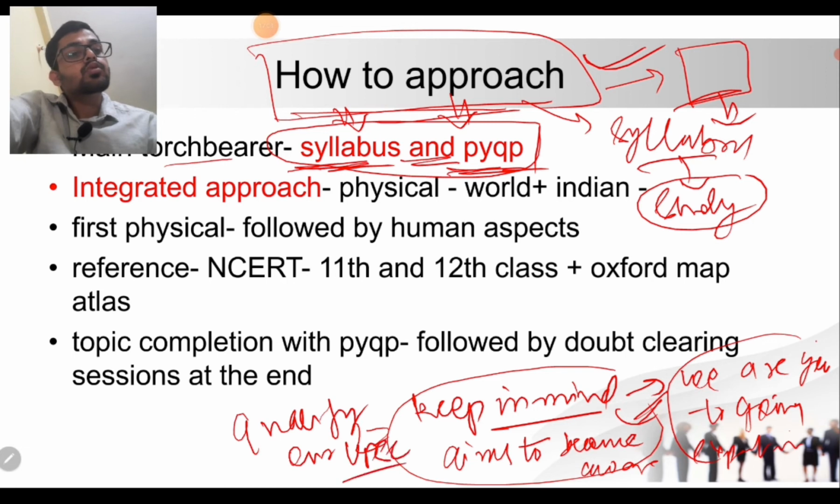Our motive is not to become an expert in anything.